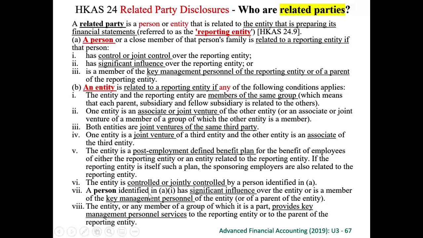A person identified in A1 has significant influence over the entity or is a member of the key management personnel of the entity. So now we are not under an entity, we are under a person. The person has significant influence, so we are fellow associates under a person, then we are related parties.